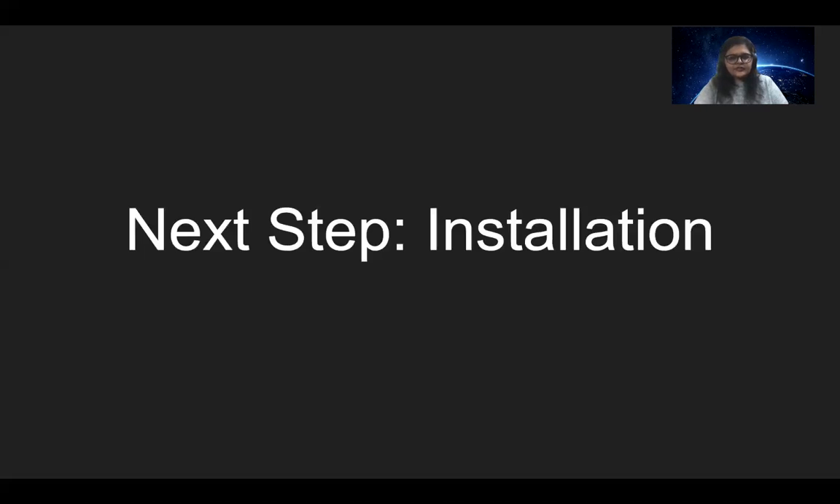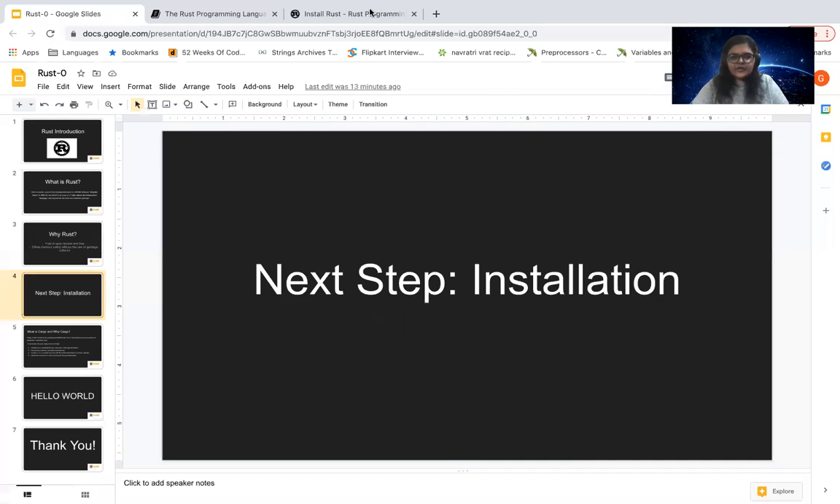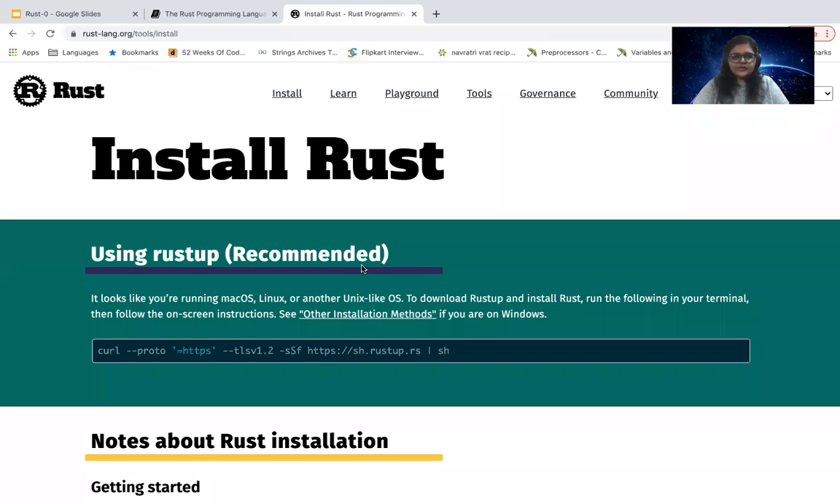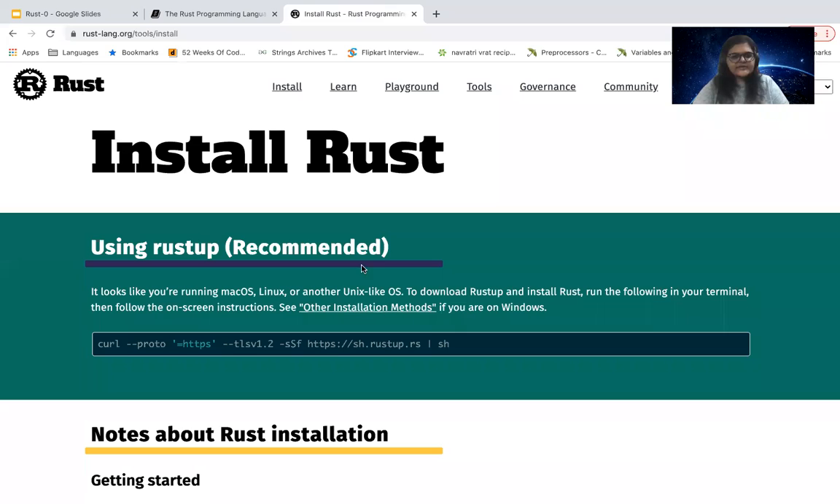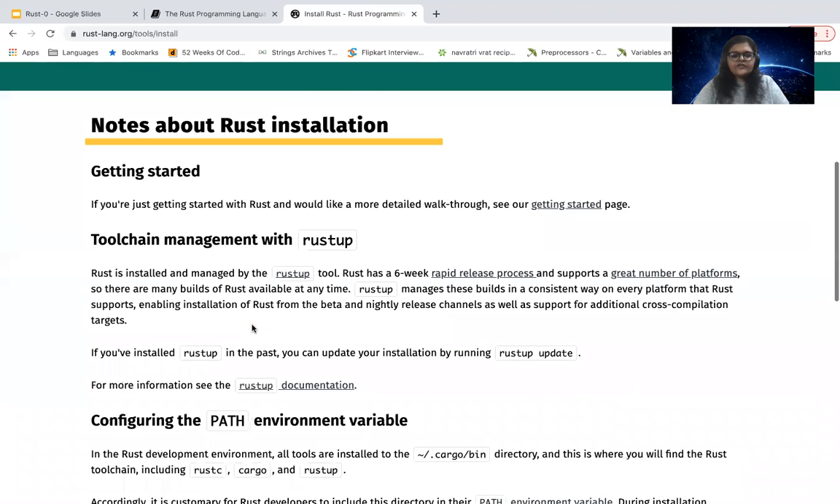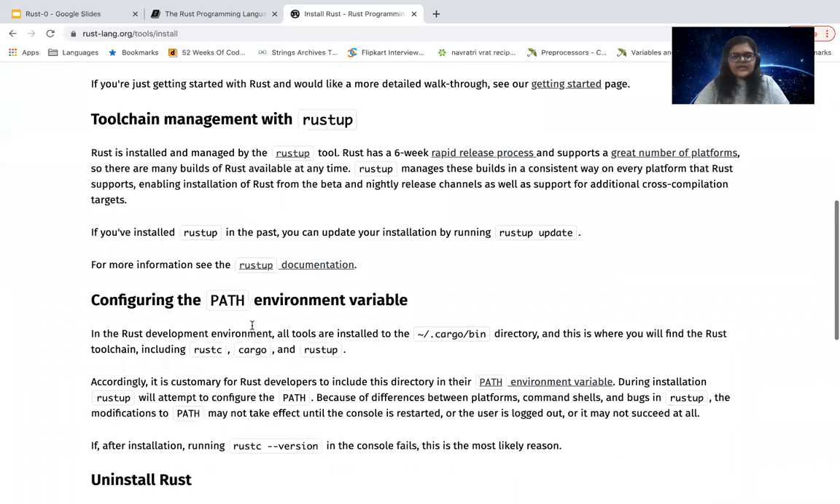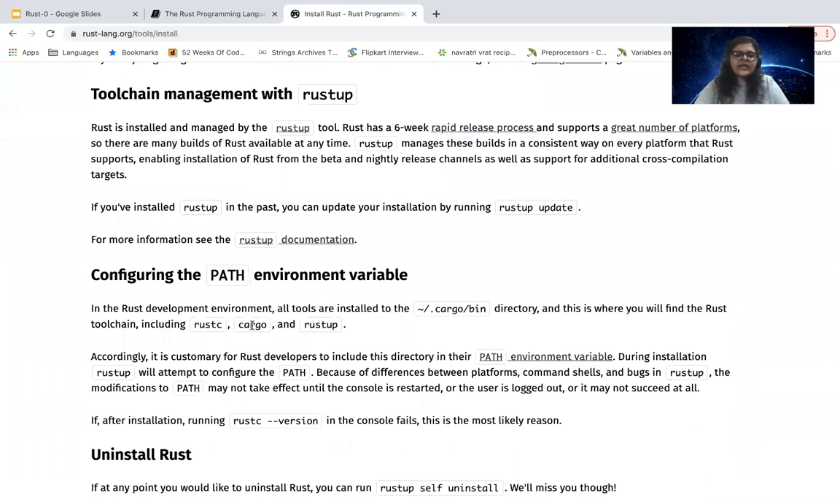So let's straight away move to the next step, that is installation. I have already installed the Rust compiler on my laptop, so I'm not going to show you how the end-to-end installation works. But as you can see here, there is a Rust website where you can go and click on install. Based on the operating system that you have, it is fairly easy to just install Rust, right? One of the things that I would like to mention here is that the Rust installation and the Rust compiler itself is managed by the rustup tool.